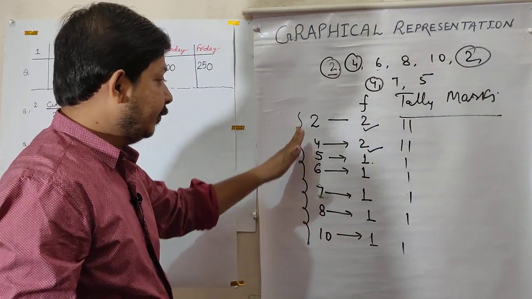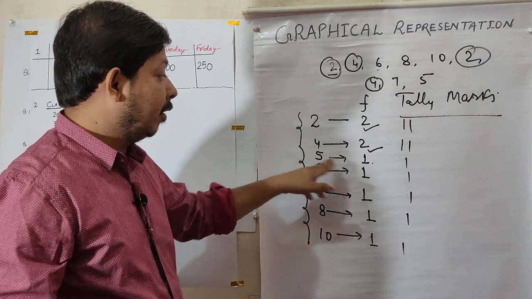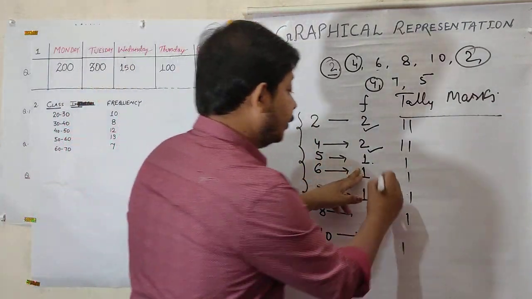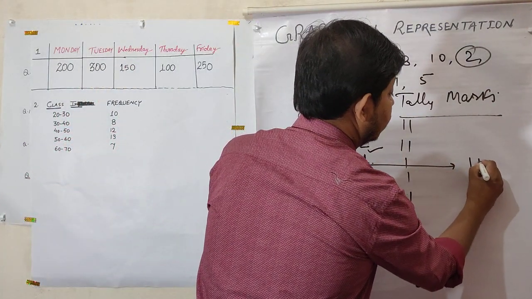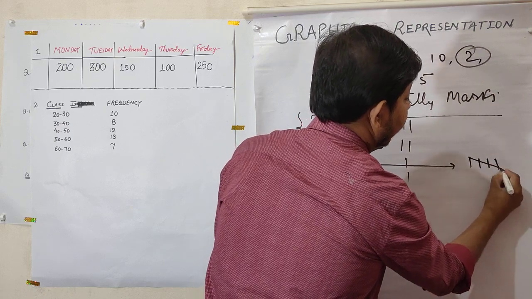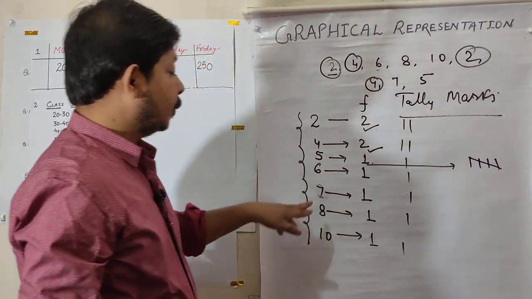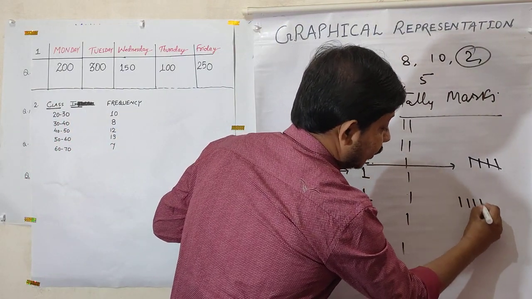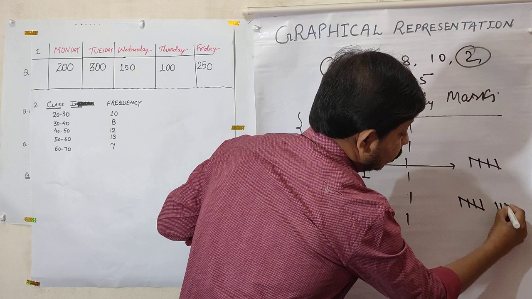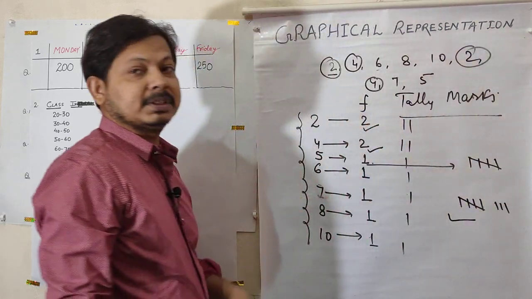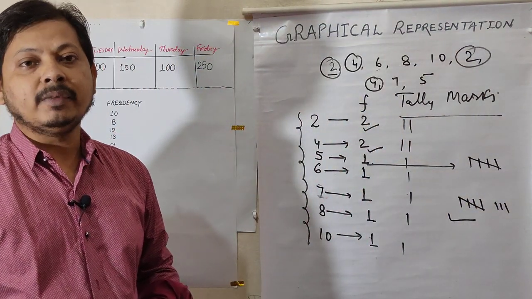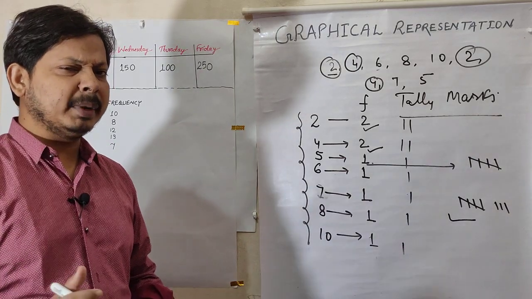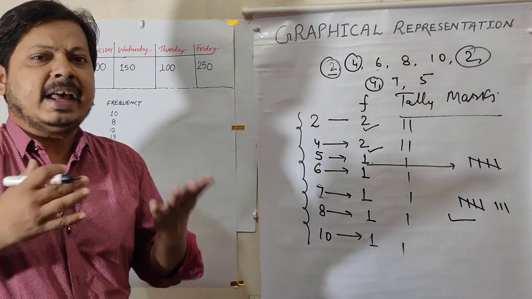Suppose a value occurs 5 times, how will you write 5 times? 1, 2, 3, 4, 5. If a value occurs 8 times, how will you write 8 times? 1, 2, 3, 4, 5, then 1, 2, 3. This way you will represent the tally marks of a frequency. In a very short manner I am telling you how to write tally marks.